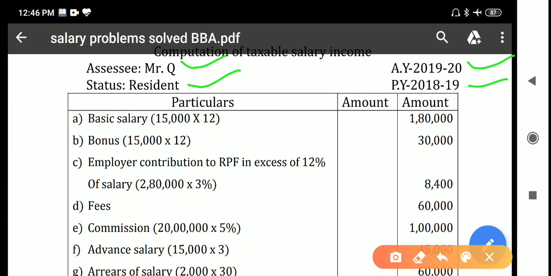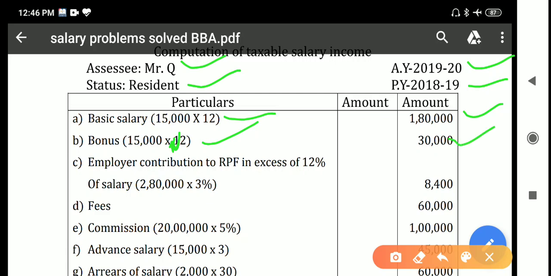And the first point is basic salary. Basic salary of 15,000 per month is given, so 15,000 into 12 will be 1,80,000. And bonus is 2 months of basic salary. Sorry, here 12 is mentioned, but only 2 you have to consider. So 15,000 into 2 is 30,000.